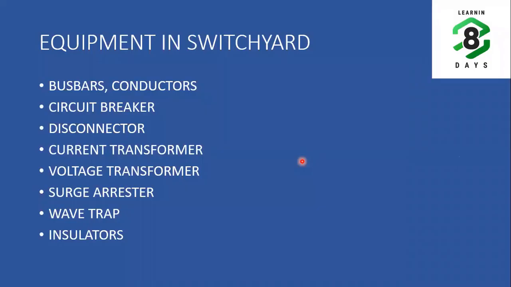Now we will see the equipment in the switchyard. We already have seen a few equipment in the single line diagram, so almost all equipment have been covered. Like bus bars and conductors, circuit breakers, disconnectors or isolators, current transformers, voltage transformers, surge arresters, wave trap, and insulators. These are the various equipment in the switchyard that we are going to see in the coming slides.